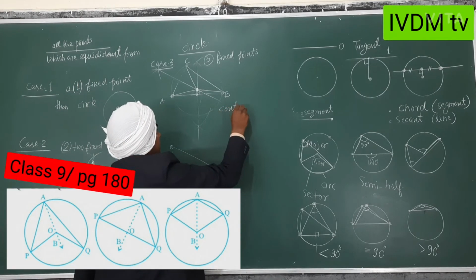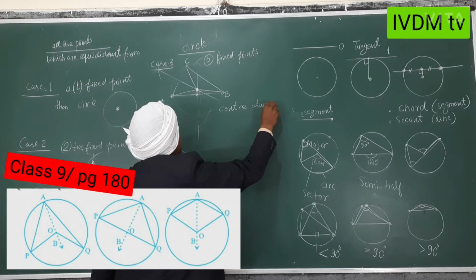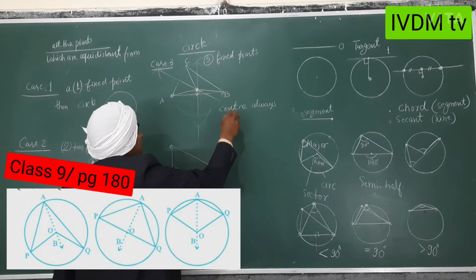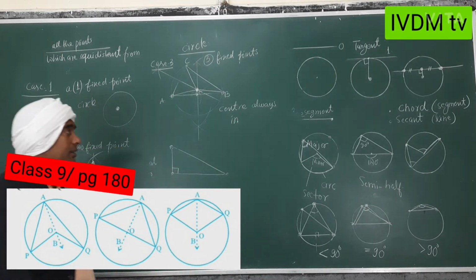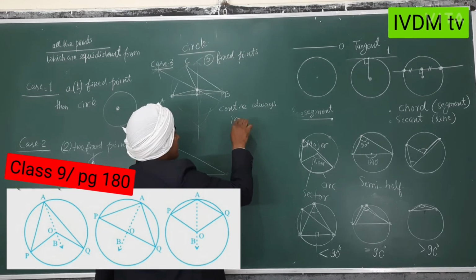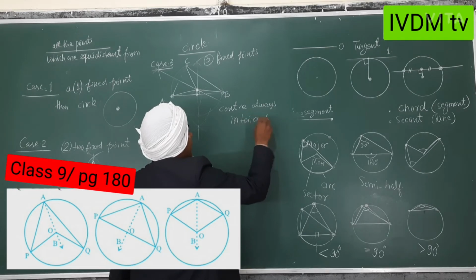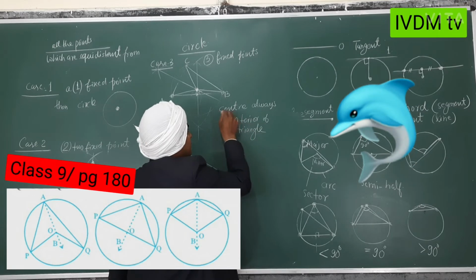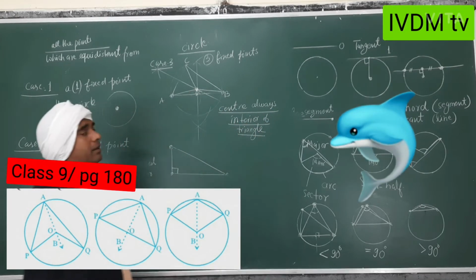The center will always lie in the interior part of the triangle, always. For the circle and the triangle, you will always get the center in the interior.